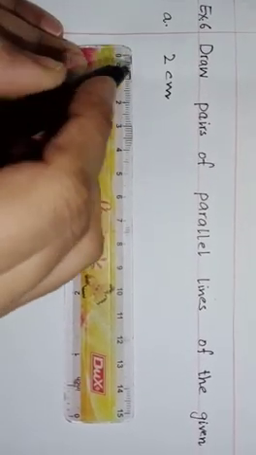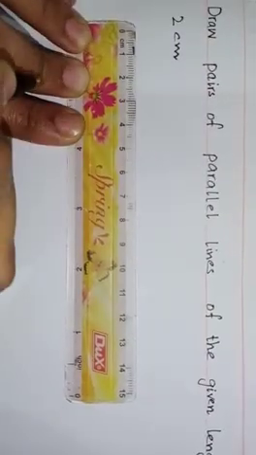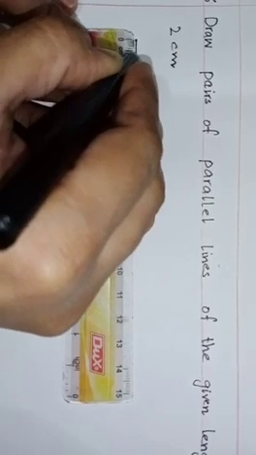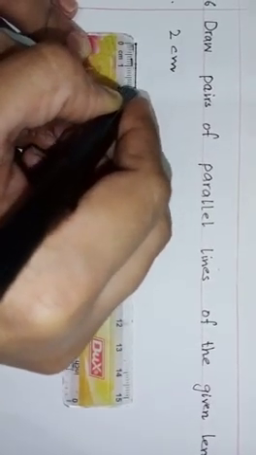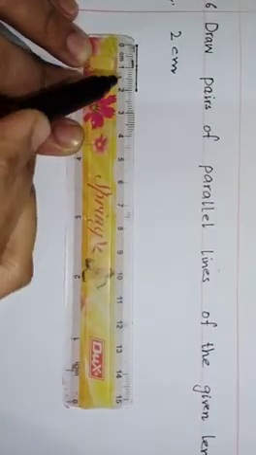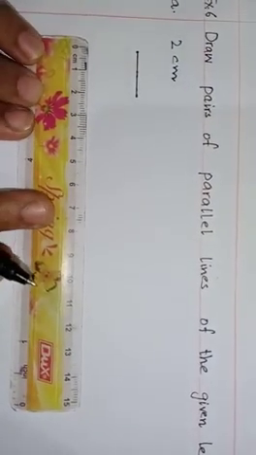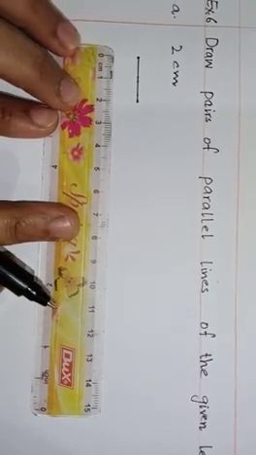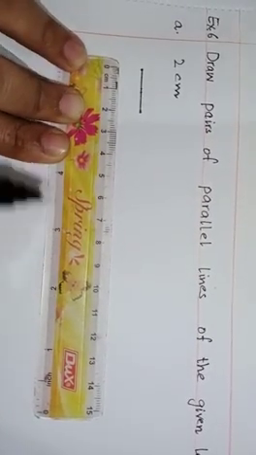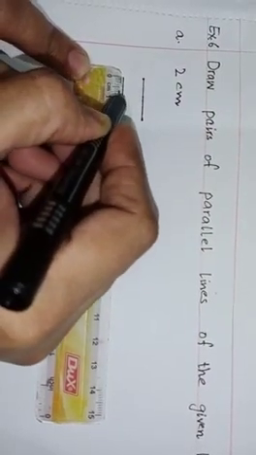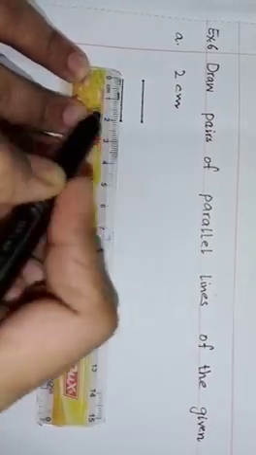Look at this. It's 0. We start from 0 and mark a line till 2. Look at this, it's exactly 2 cm. And now we draw parallel lines. It means we draw one more line of the same length, that is 2 cm. Look at this, it's parallel lines of 2 cm.